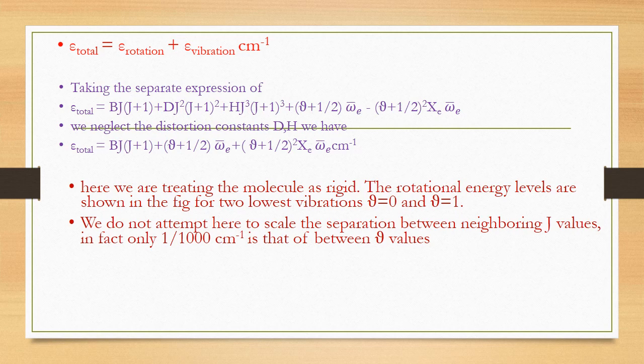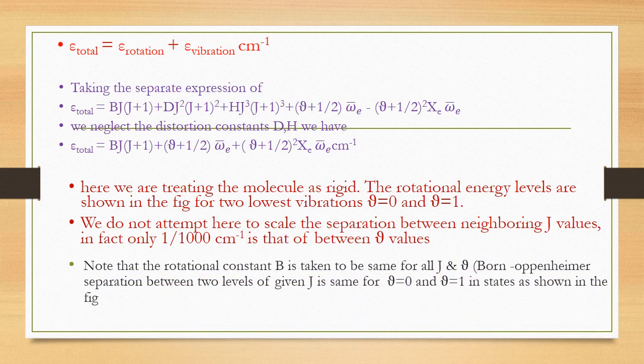In fact, the rotational spacing is about 1/1000 of the vibrational spacing in centimeter minus 1, so it is very, very small. Note that the rotational constant B is taken to be the same for all J and v values, by the Born approximation separation, for v equal to 0 and v equal to 1. For both states, the J value is taken to be the same. When you look at the figure in the next slides, you will understand.